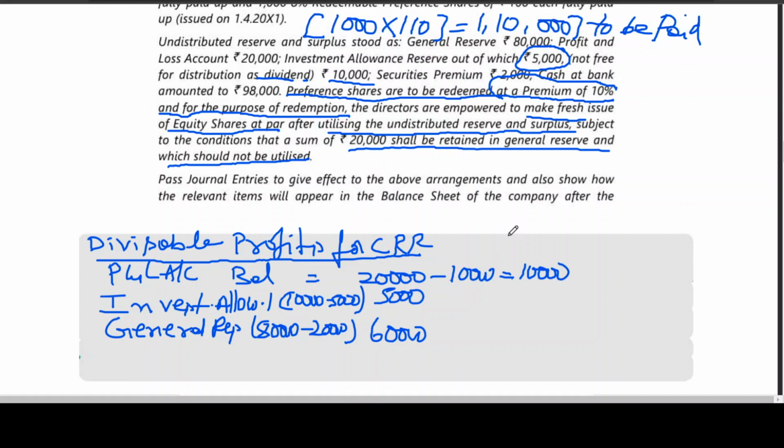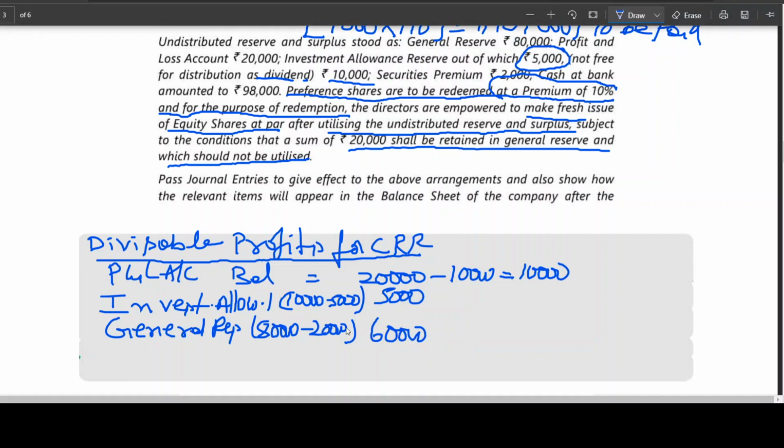Okay. Are you able to follow this? P&L account 20,000. What is the premium on redemption that is being adjusted? 10. What is the balance? 10. And investment allowance 5,000. 60. So therefore, total amount available for capitalization is how much? 75,000.